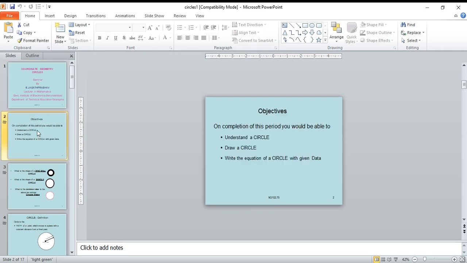In this objective, on completion of this period, you will be able to understand a circle, draw a circle, and write the equation of a circle with given data.